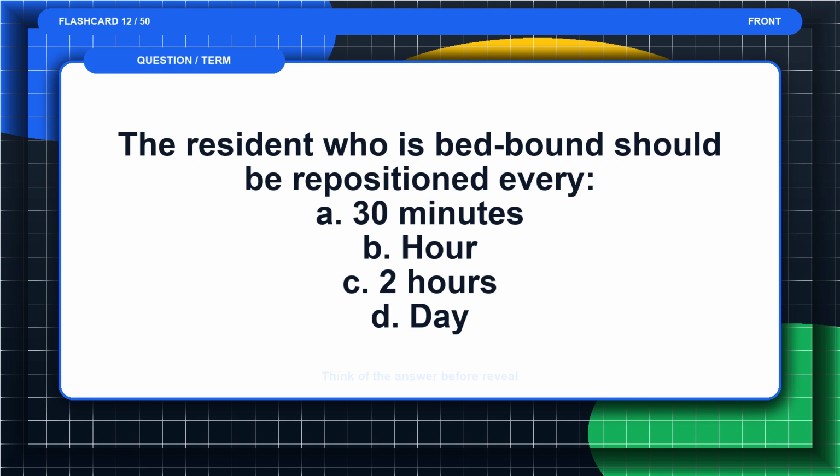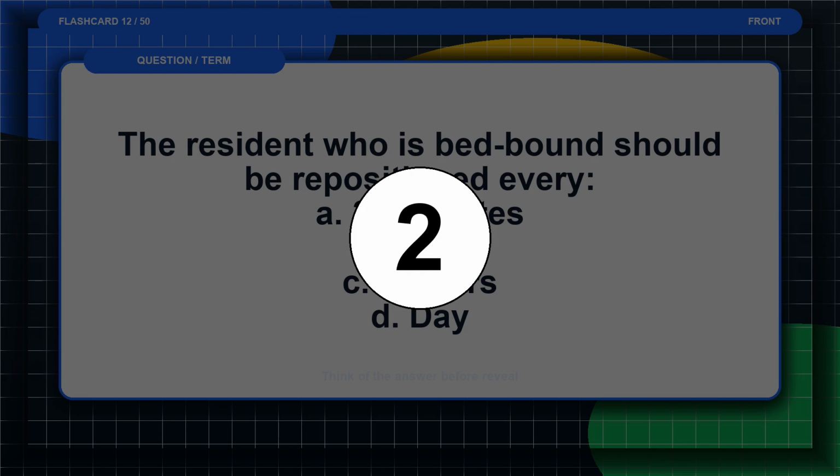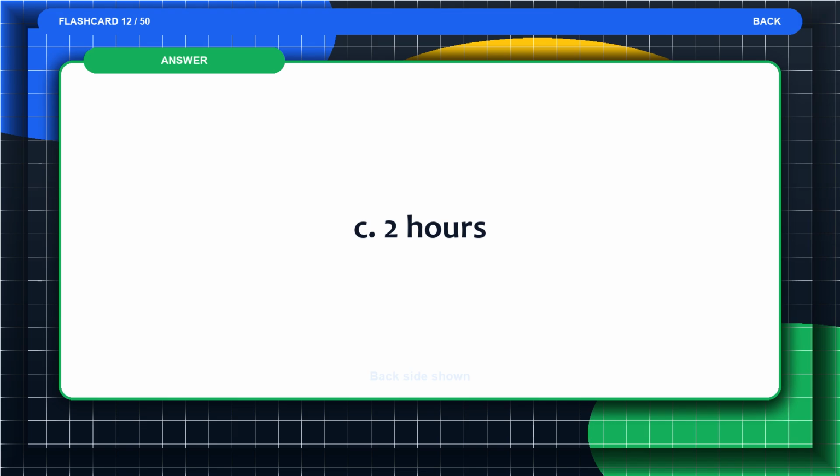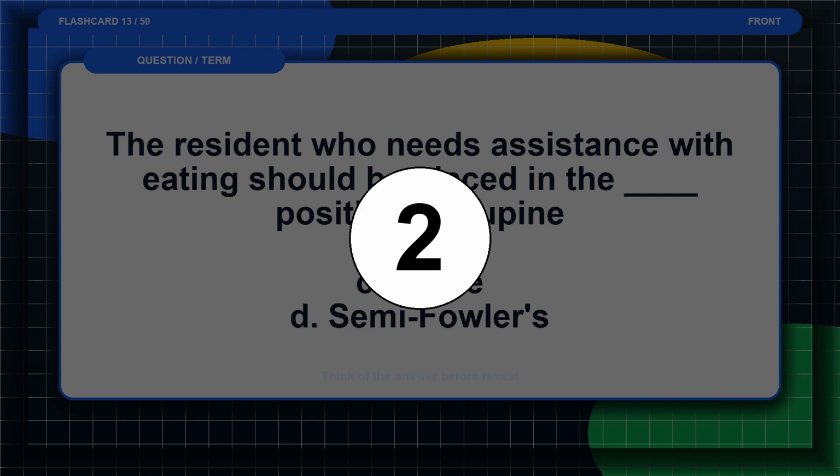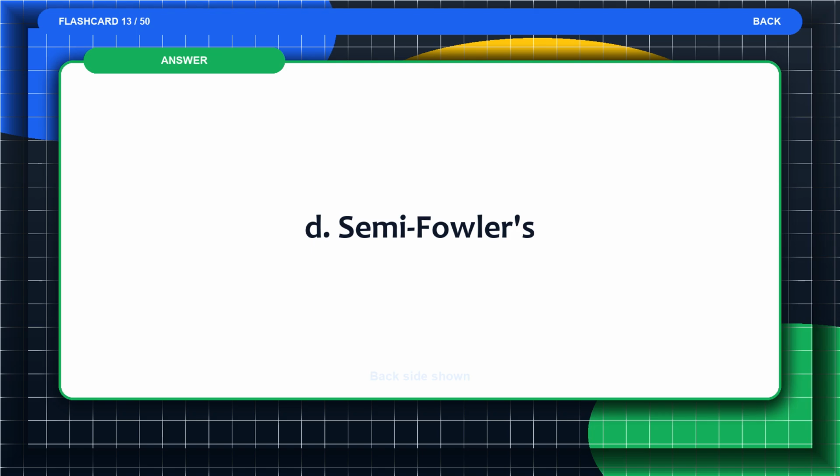Flashcard 12. The resident who is bedbound should be repositioned every A. 30 minutes. B. Hour. C. 2 hours. D. Day. Think of the answer before the reveal. The answer is C. 2 hours. Flashcard 13. The resident who needs assistance with eating should be placed in the blank position. A. Supine. B. Lateral. C. Prone. D. Semi-Fowlers. Think of the answer before the reveal. The answer is D. Semi-Fowlers.